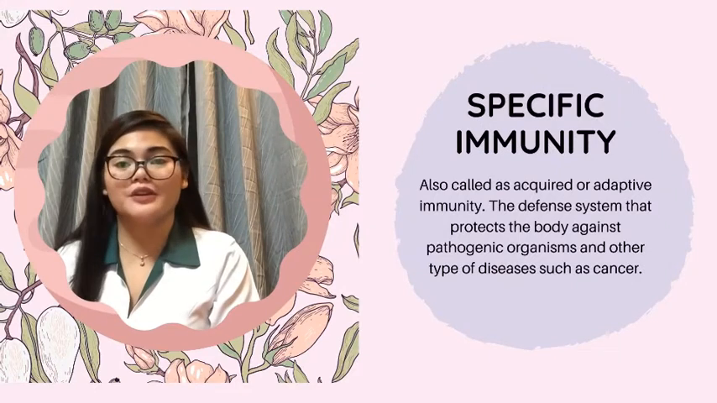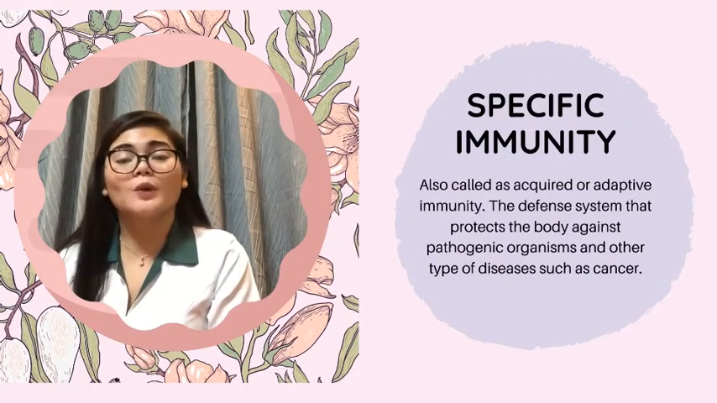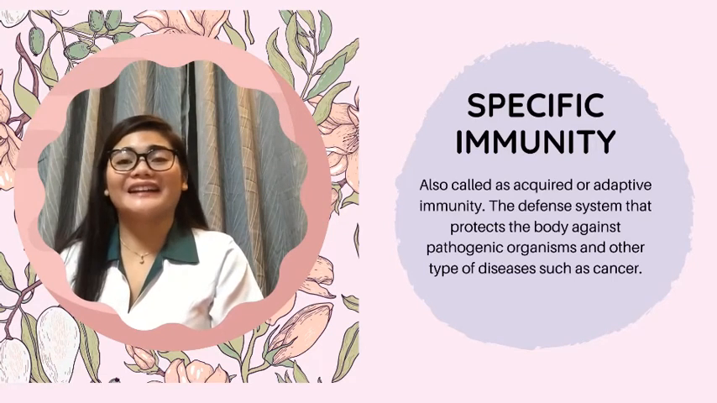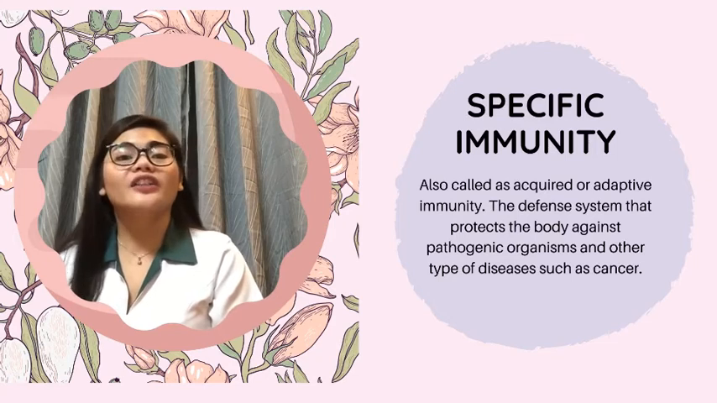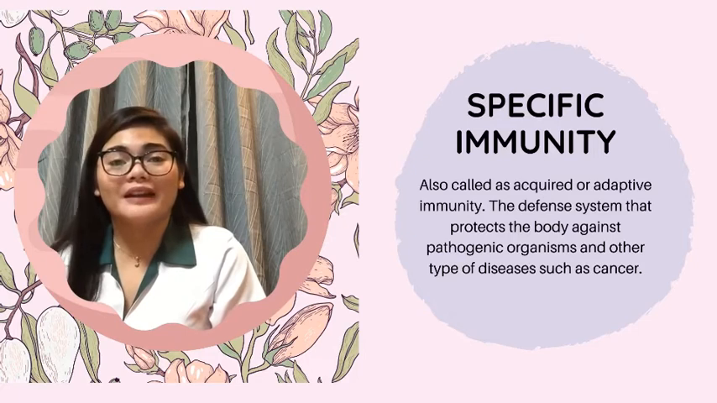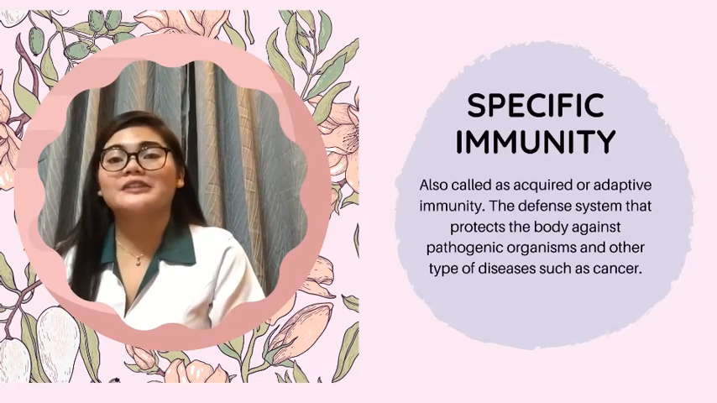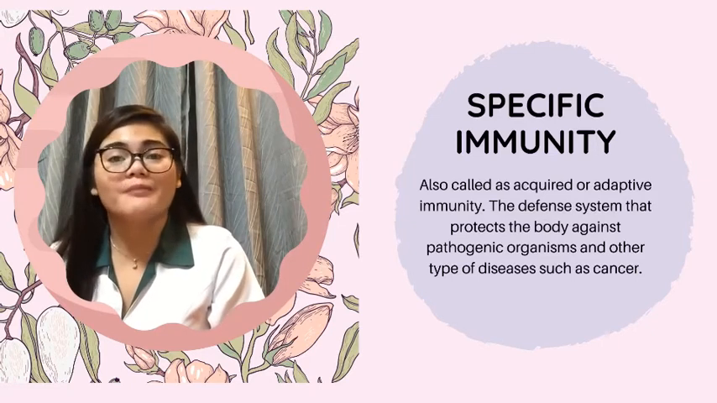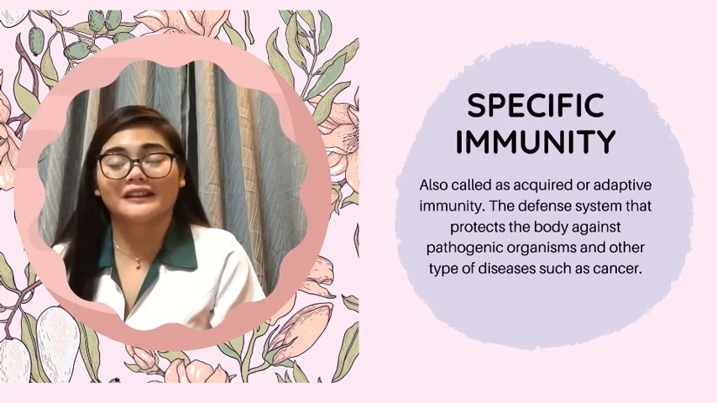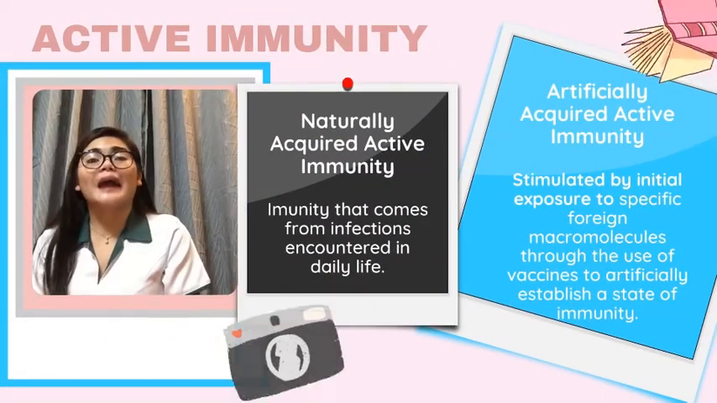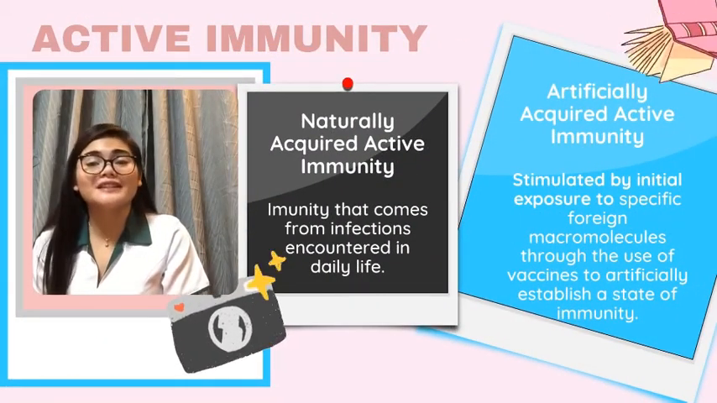And the next type of immunity is specific immunity. Specific immunity is also called acquired or adaptive immunity, the defense system that protects the body against pathogenic organisms and other types of diseases such as cancer. It allows the body to recognize, remember, and respond to a specific stimulus and antigen. This condition of memory or recall, acquired resistance, allows the host to respond more effectively if reinfection with the same microorganism occurs.